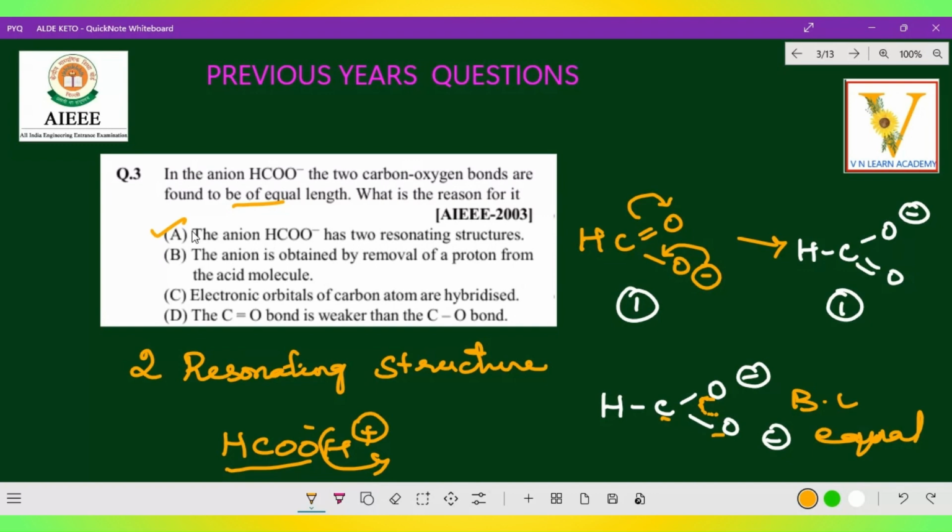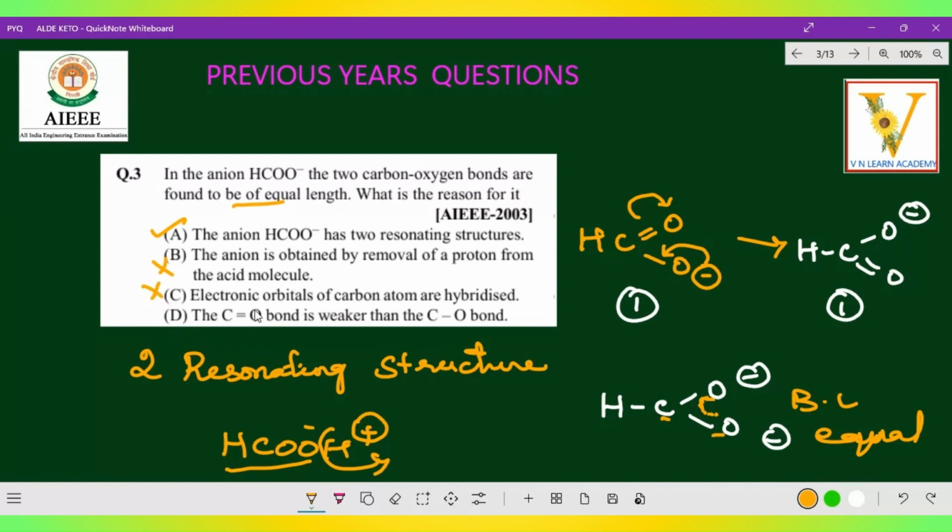So which is the related answer? This one only. So this answer will be wrong. But actually the truth is, how do we form that anion? It is actually by removal of a proton. Yes, it's correct, but it is not related to this question, right? Now the third one: electronic orbitals of carbon atoms are hybridized. Of course, 100% the electronic orbitals of carbon atoms are hybridized, but it is not related to this answer, right?